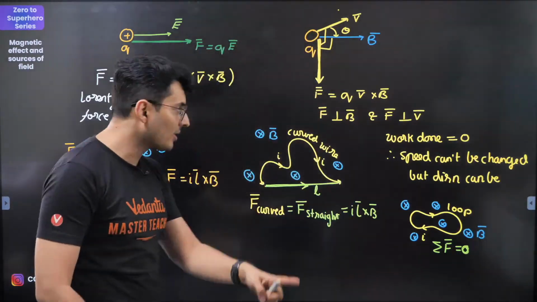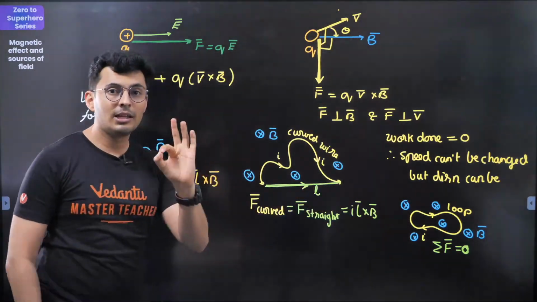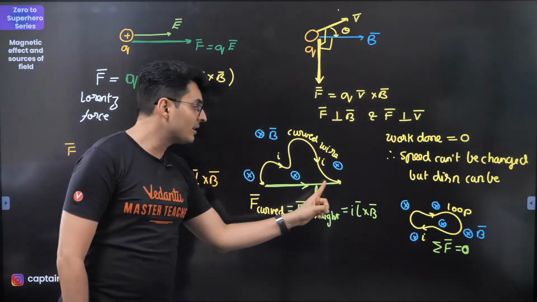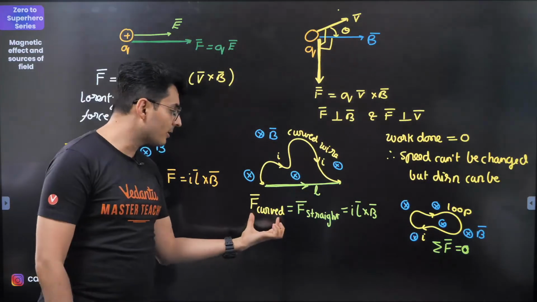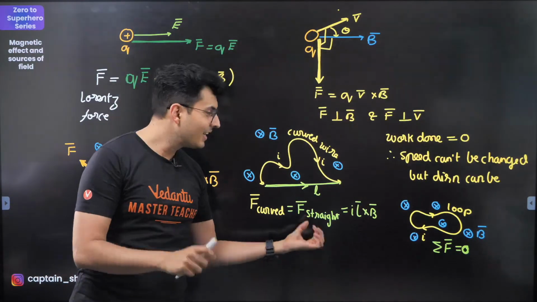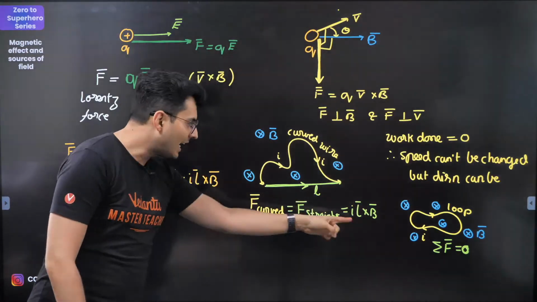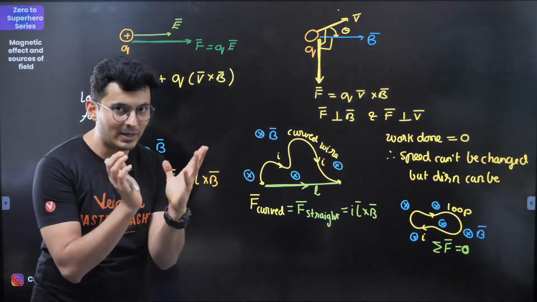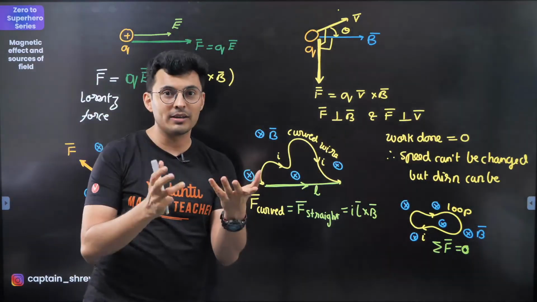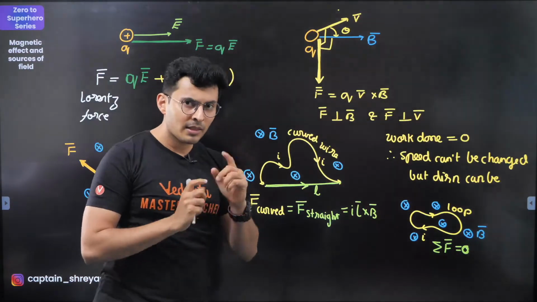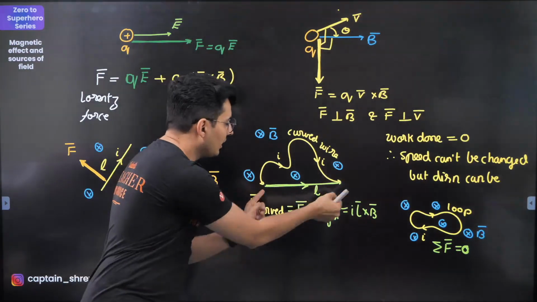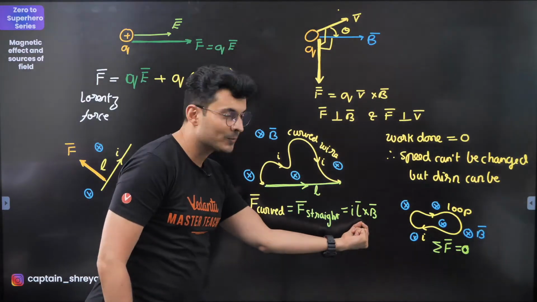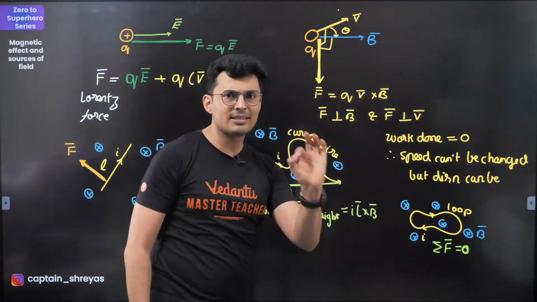Now, if the wire is not straight, if it is a curved wire, remember there is a shortcut. When the wire is curved, you can replace it with a straight wire. So the force on a curved wire is the same as the force on a straight wire, and the formula becomes I L cross B, where L is just the effective length. It's very easy to solve questions, especially for bent wires like a semicircle or quarter circle: connect the ends with a straight wire. What if you take the two ends and join them together? Then the effective length becomes 0. So for a loop, the net force is always 0.